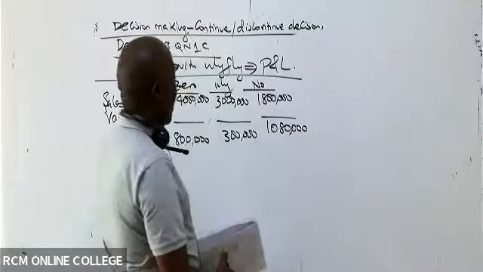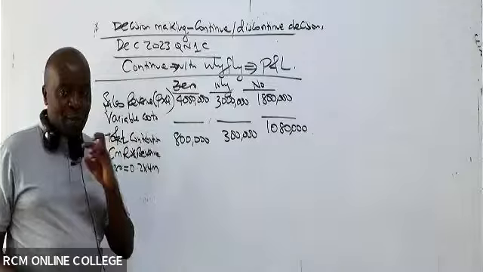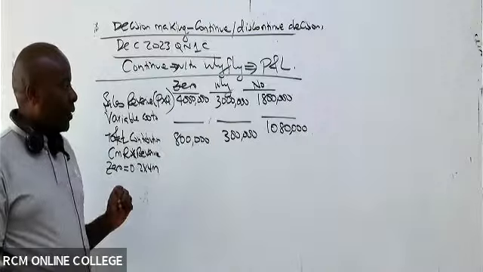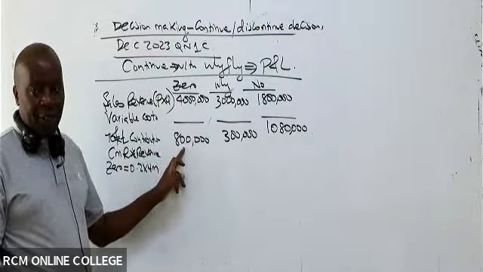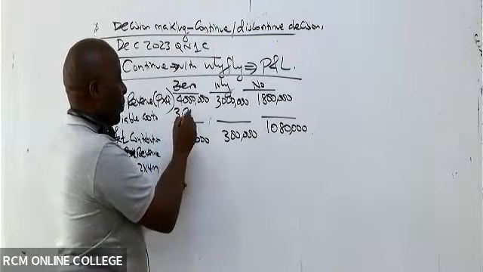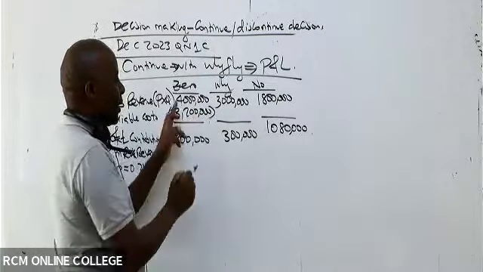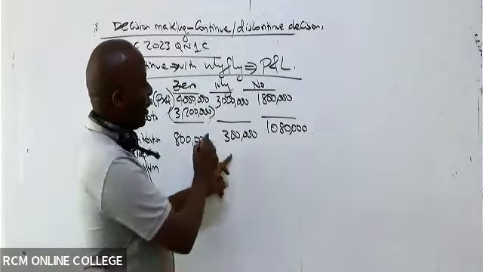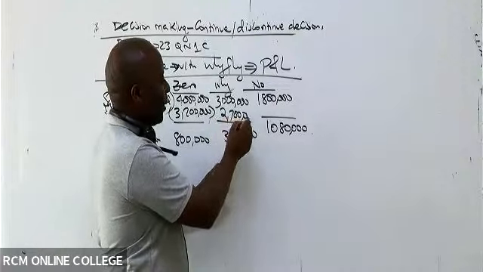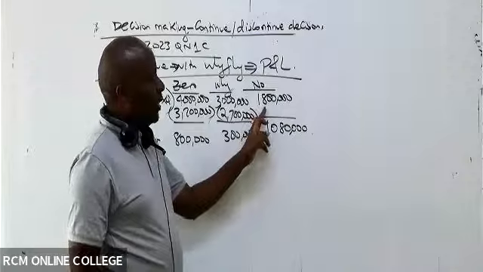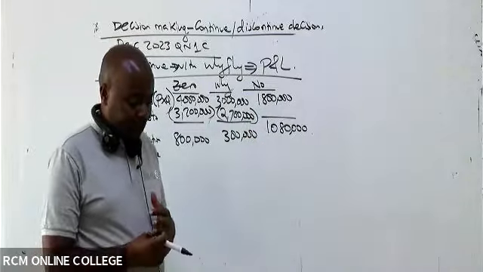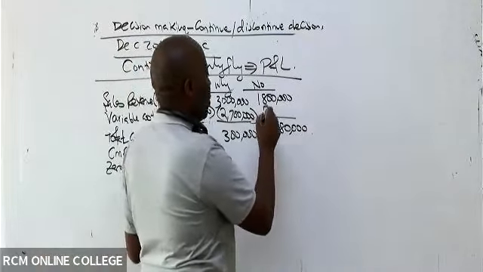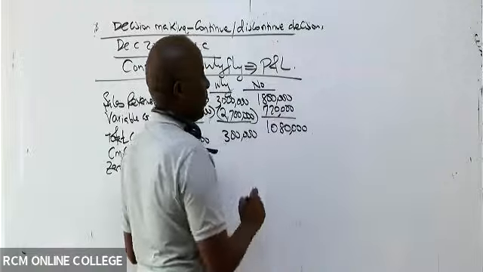Now, can you kindly give me the variable cost? Because the examiner has told us we use marginal costing, we must get variable cost. So the variable cost here will be 4 million minus 800,000, that is 3.2 million. When you subtract, this minus this gives you 800,000. Then 3 million minus 300,000 gives me 2.7 million as variable costs. And then we have 1,800,000 minus 1,080,000, which is 720,000. Thank you very much.